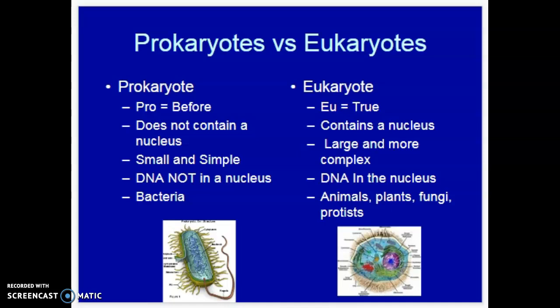Another thing they both have in common is that they both have a cell membrane that keeps everything inside of the cell. They also have some organelles that are similar. They're just not the membrane-bound organelles that the eukaryotes have. And on Monday, we will get more into the functions of each of those organelles.